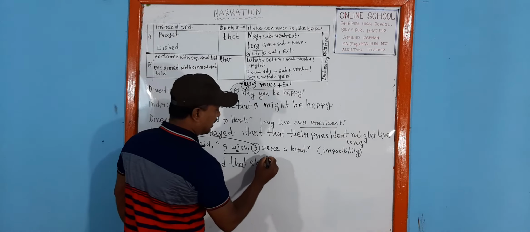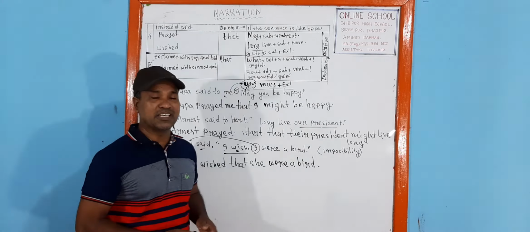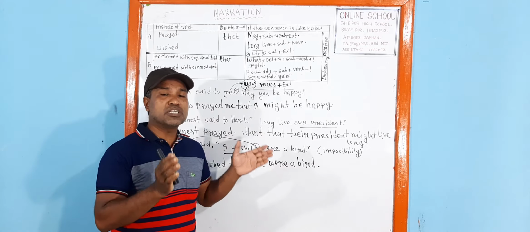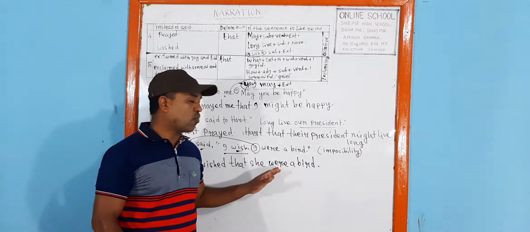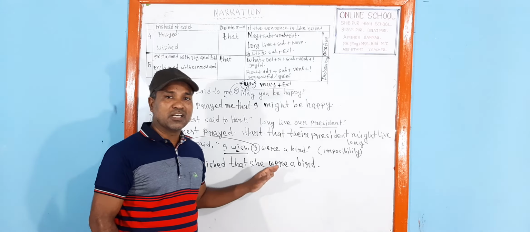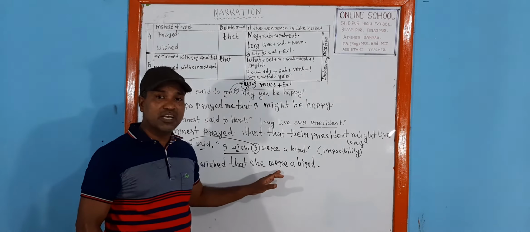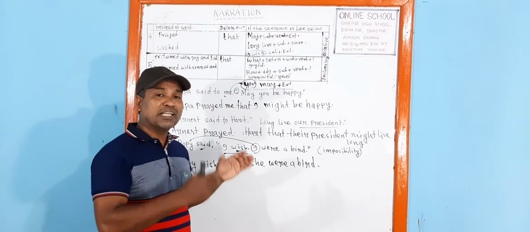Why will not be changed because in this sentence there is impossibility. If you get impossibility in a sentence, why won't be changed, because why has been used here just to make the meaning of the sentence impossibility. So this is the process.